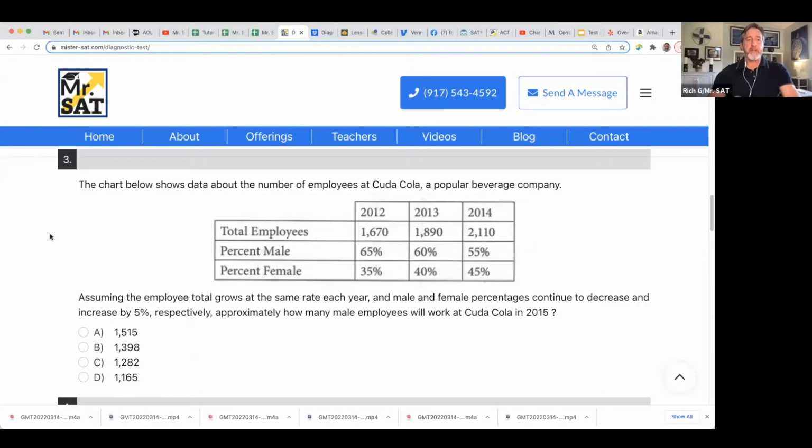All right. This one says, the chart below shows data about the number of employees at Coca-Cola, a popular beverage company. Never heard of it. Let's take a look at the chart.